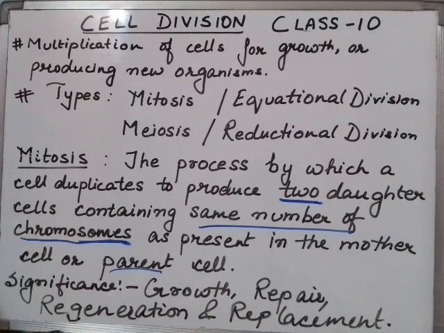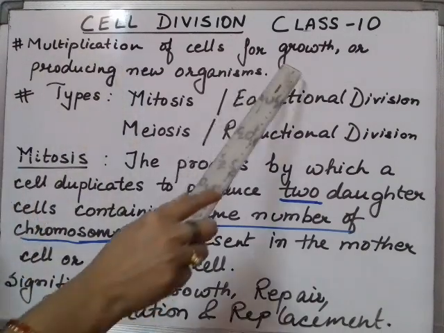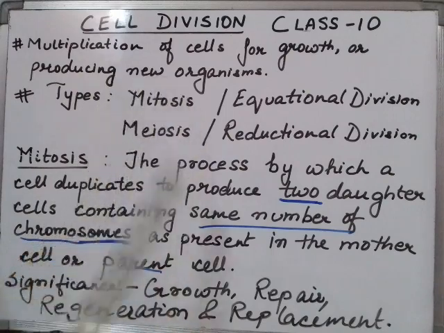Now cell division has to be described fully in terms of its meaning, that is definition, significance, as well as the stages. Basically, what is cell division? The word division itself means multiplication or growing. So it is the multiplication of cells for growth or producing new organisms.